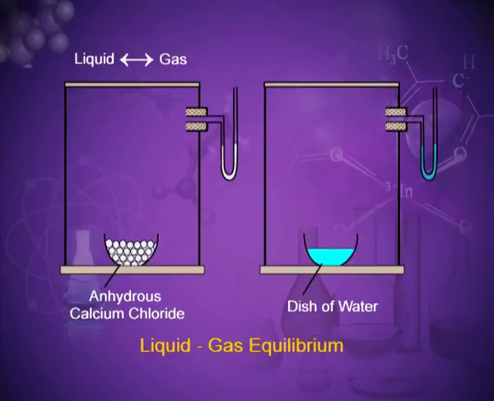This can be explained on the basis of this diagram. In the first box there is a watch glass having anhydrous CaCl2, which is absorbing the moisture present in the container. So in the manometer the level of mercury on both sides of the tube is equal. In the second diagram, you have replaced the anhydrous CaCl2 and placed some water. In this case, the liquid water will change into vapors. So the vapor pressure will increase and put pressure on the manometer side. That is why the mercury level will change. You will get a higher level on the right side of the manometer.